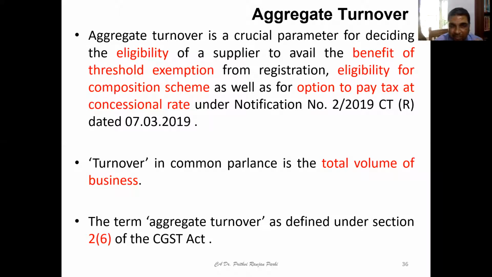When you say turnover, in common parlance it means the total volume of business. And what is aggregate turnover? We had already discussed it earlier, but once again we'll discuss it. It is defined in section 2, clause 6 of the GST Act. Let us refer to that.